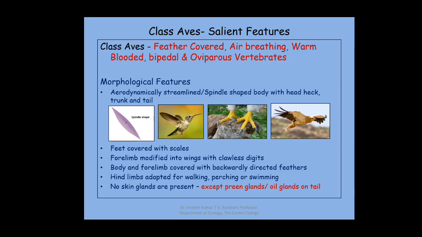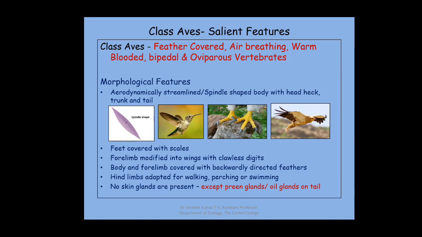Coming to the salient features, class Aves can be confined with some terminologies like: their body is covered by feathers. They are air-breathing, warm-blooded, bipedal, and oviparous vertebrates.